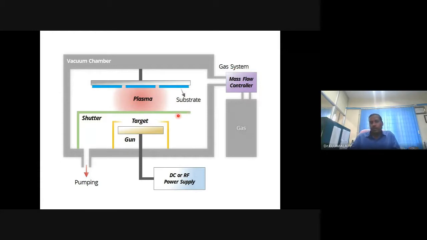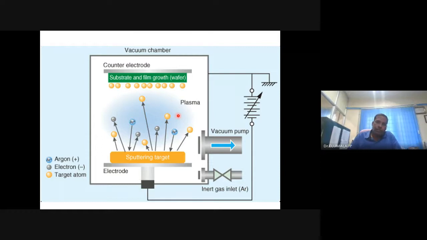And you can employ DC sputtering if it is a conductor, or if it is an insulator, a dielectric, you can still sputter it by means of radio frequency sputtering. This is how it happens. When the high energy is applied, the surface atoms will lose their energy and eventually will sputter. It's possible to do that from top to bottom or bottom to top.